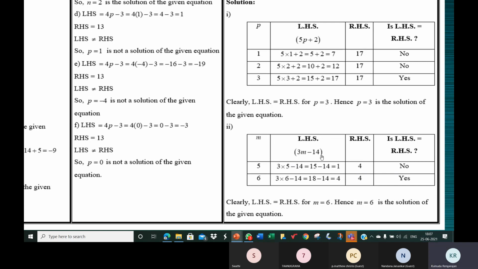The LHS is 3m minus 14. The RHS is 4. So we worked and we got 6, right? So simply try 5 and 6 or 0 and 6. Some 2 to 3 values, that's all. So when you try 5, 3 into 5 minus 14, 15 minus 14 is 1. But the RHS is 4. So LHS is not equal to the RHS. When you try 6, it's 4. RHS is 4. So yes. Since LHS is equal to RHS for m equal to 6, m is 6 is a solution of the given equation.